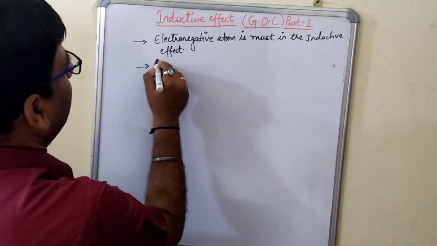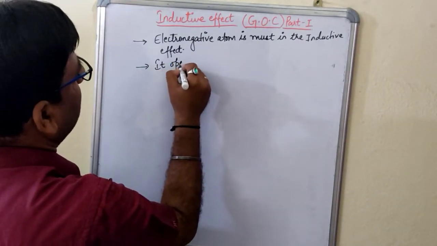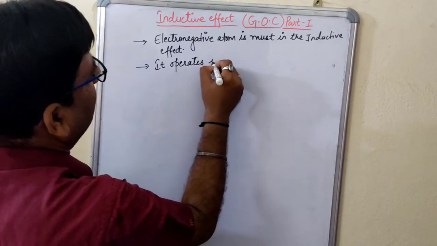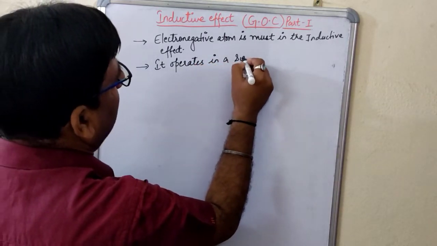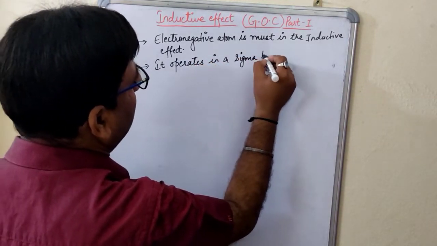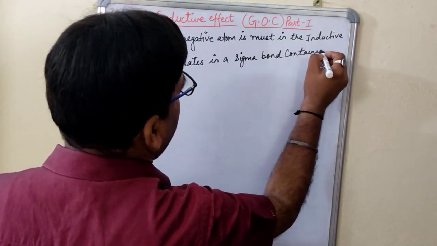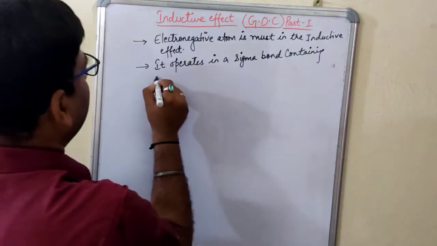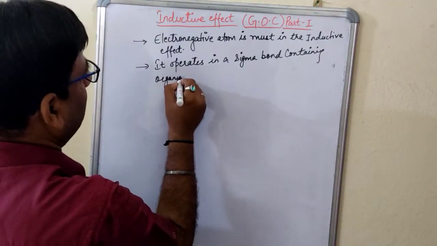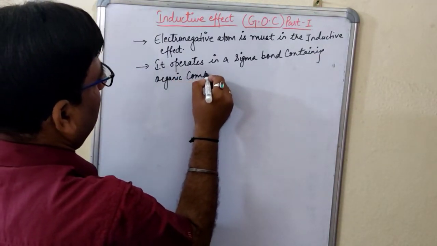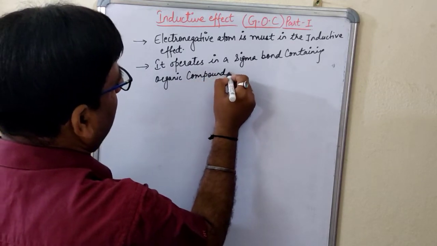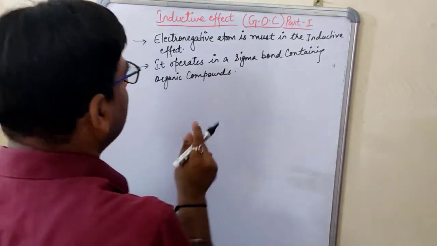Secondly, it operates in a sigma bond containing organic compound. Right, these two factors.